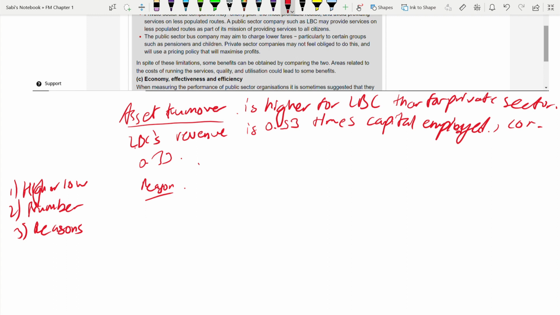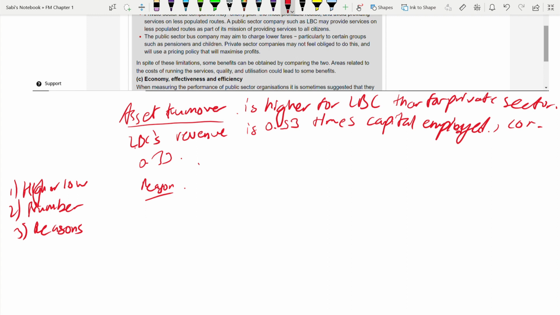Follow this all the time. Any subject, not just this subject, even your financial reporting or tax or audit, any paper where you have ratios, you follow this method, it works 100% of the time. Okay, no doubt about it, provided you know the reasons, some reasonable reasons you are able to give.